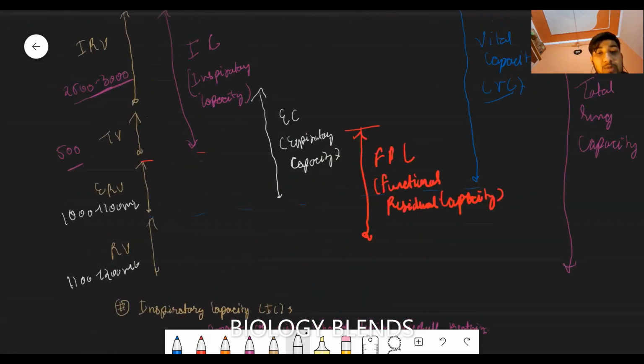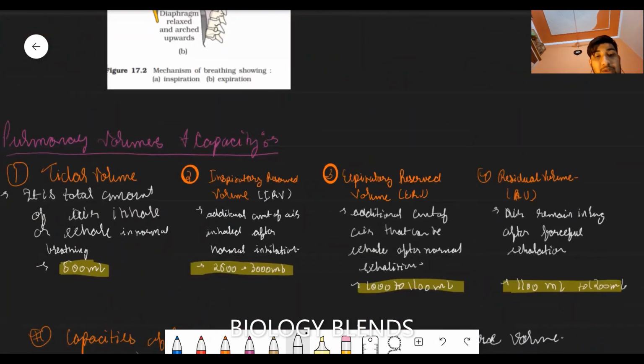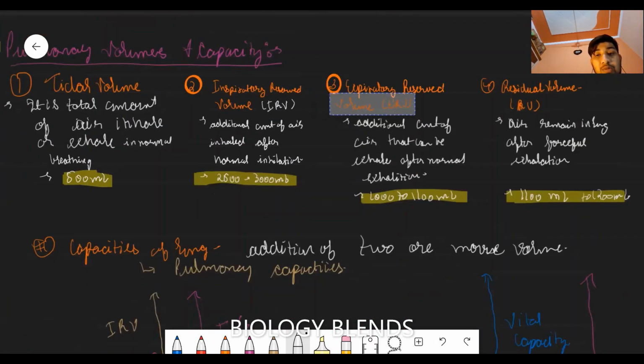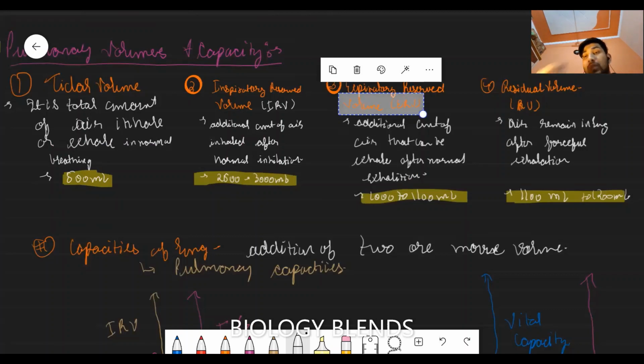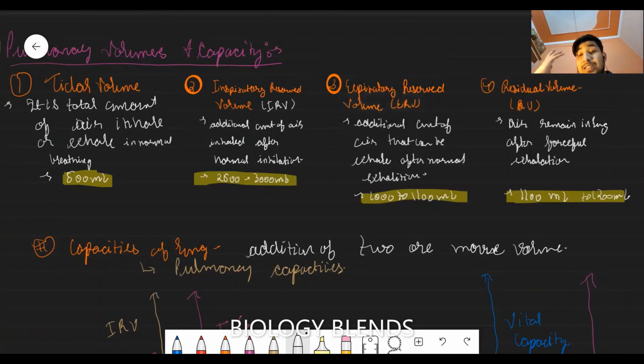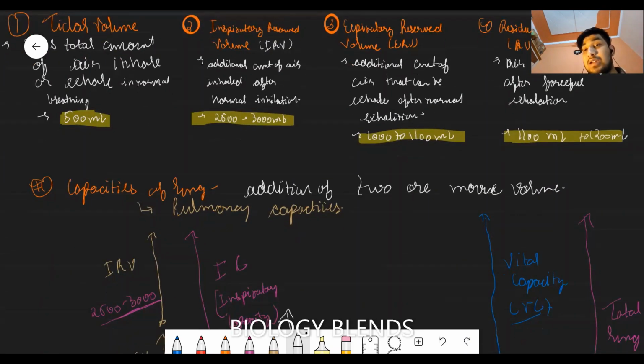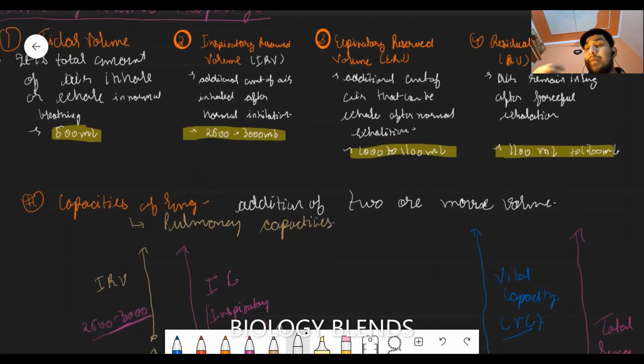In pulmonary volumes and capacities, we revised that there are four pulmonary volumes. Tidal volume is the air we inhale in normal inhalation. Inspiratory reserve volume is the additional amount of air beyond normal inspiration. Expiratory reserve volume is the additional amount of air expired after normal exhalation, and residual volume is the amount of air left even after forceful expiration.